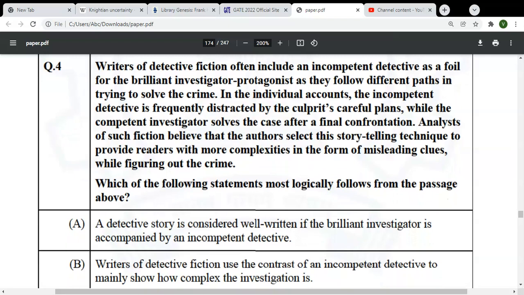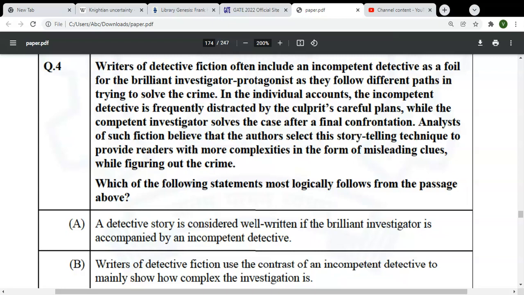So again we will read here. Writers of detective fiction often include an incompetent detective as a foil for the brilliant investigator protagonist as they follow different paths in trying to solve the crime. In the individual accounts, the incompetent detective is frequently distracted by the culprit's careful plans, while the competent investigator solves the case after a final confrontation. Analysts of such fiction believe that the author selects this storytelling technique to provide readers with more complexities in the form of misleading clues while figuring out the crime.